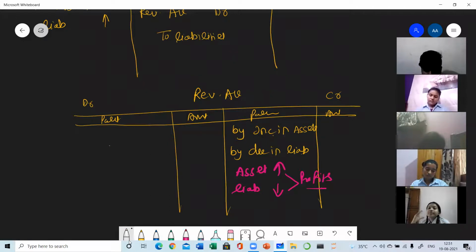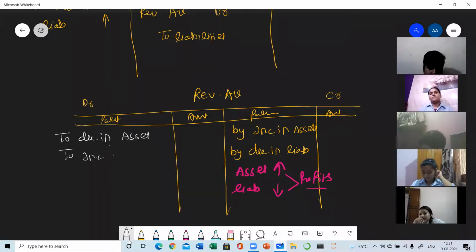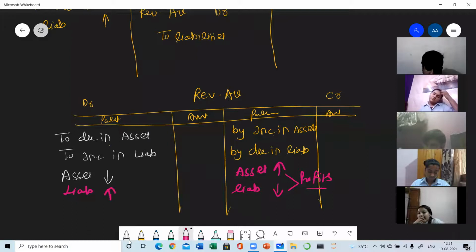On this side, a decrease in assets or an increase in liabilities, vice versa, and both of these two things will lead to losses, and losses are always debited.